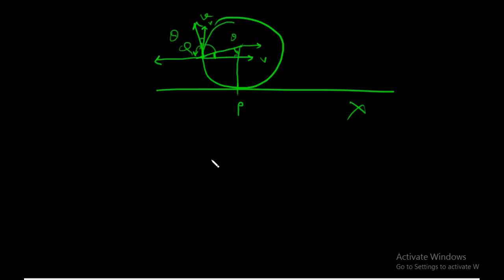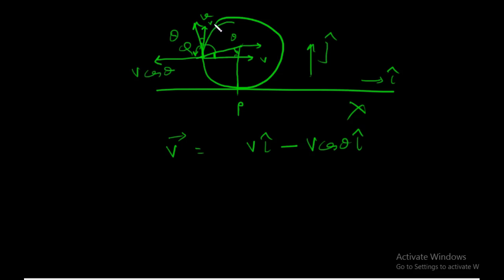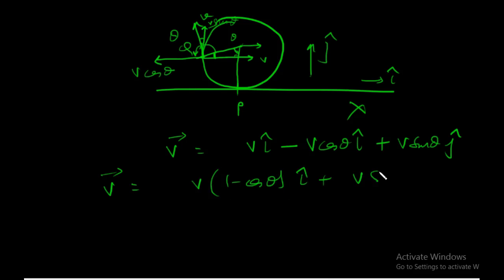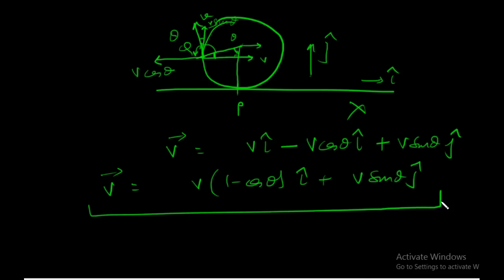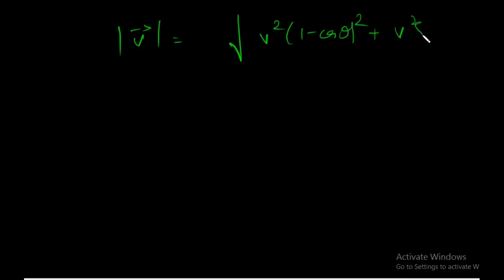So we split the components. So this is j and this is i. So the net velocity vector would be equal to v i minus v cos theta i, because this is theta, so this would be v cos theta, and this would be v sin theta. So plus v sin theta j. This v would be equal to v(1 minus cos theta) i plus v sin theta j. Now we have to calculate the modulus of this. Modulus of v would be equal to root under v square (1 minus cos theta) whole square plus v square sin square theta.